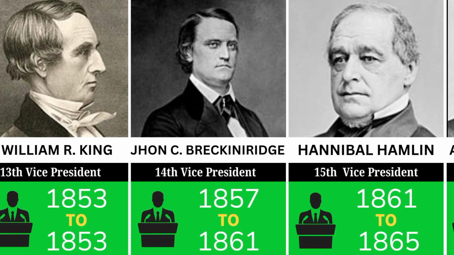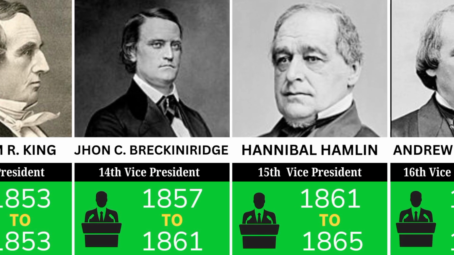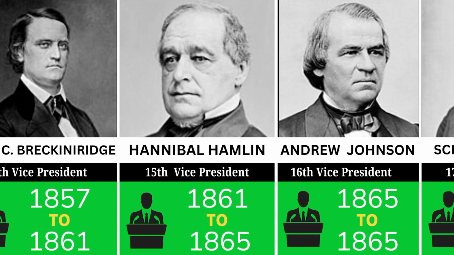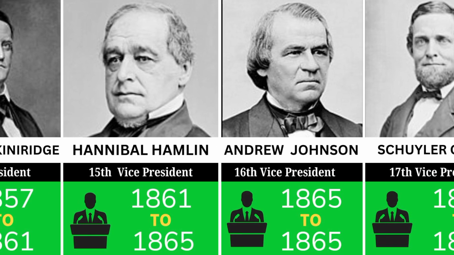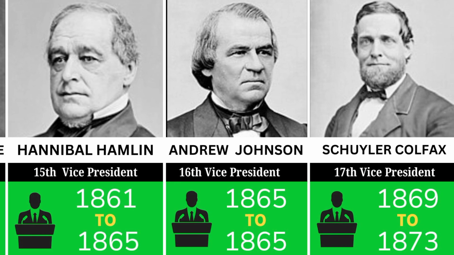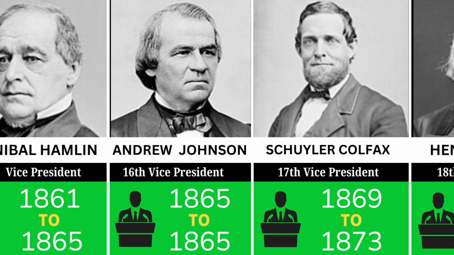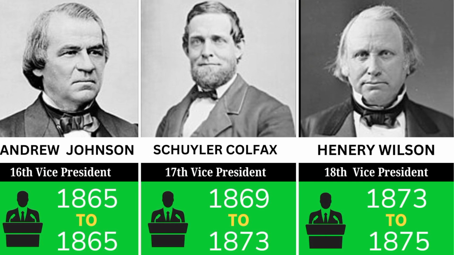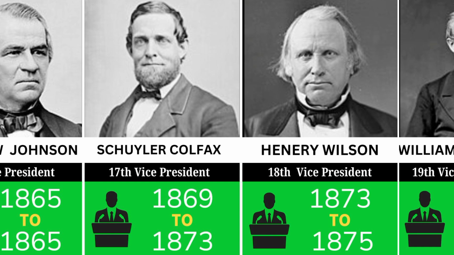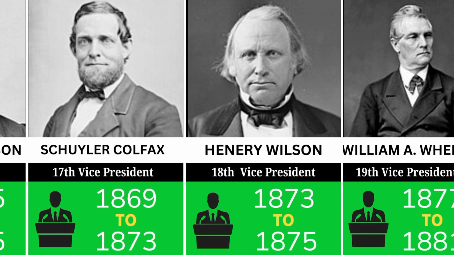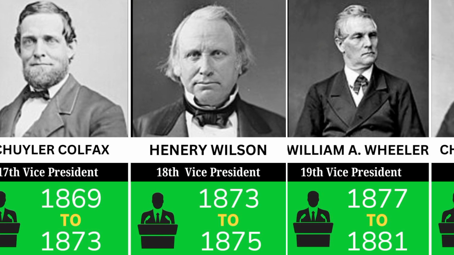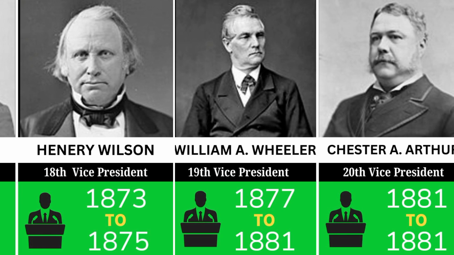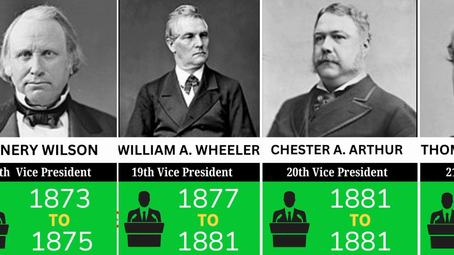Hannibal Hamlin was vice president from 1861 to 1865, supporting Lincoln. Andrew Johnson took office briefly in 1865. Schuyler Colfax served from 1869 to 1873. Henry Wilson held office from 1873 to 1875. William A. Wheeler served from 1877 to 1881. Chester A. Arthur held the role briefly in 1881.